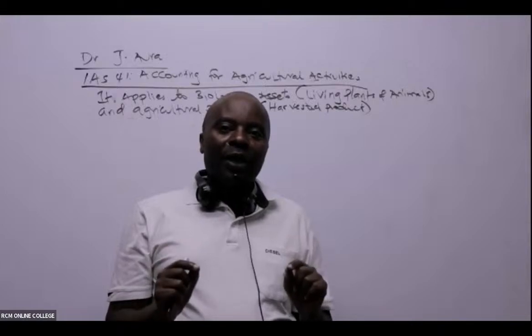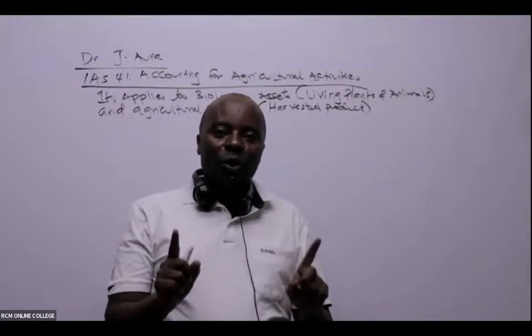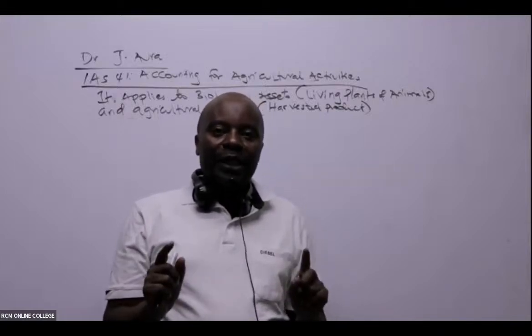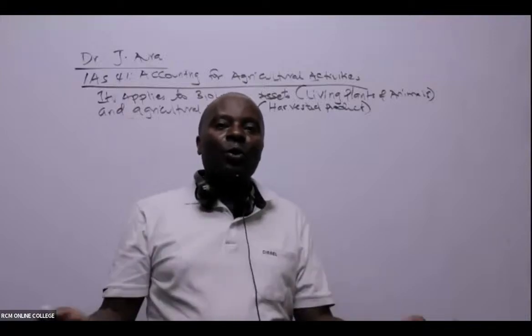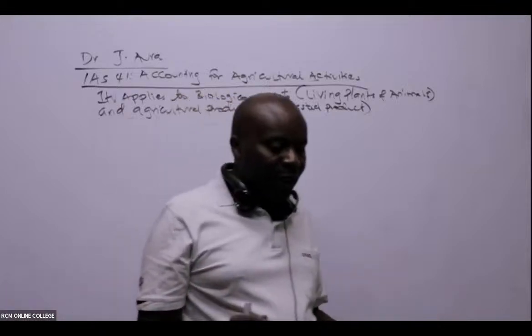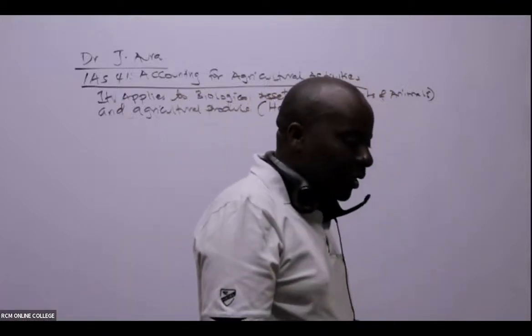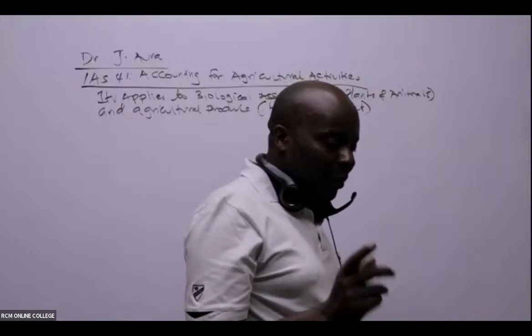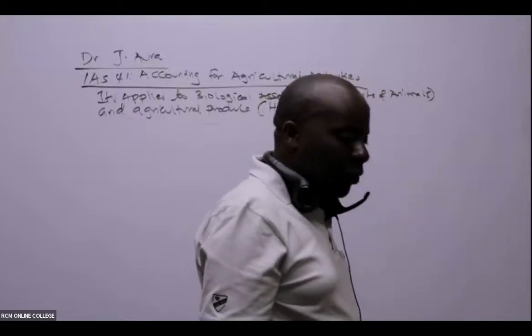Under IAS 41, we are only looking at those animals, those plants, and what we harvest from them. That will be very important for us to understand.